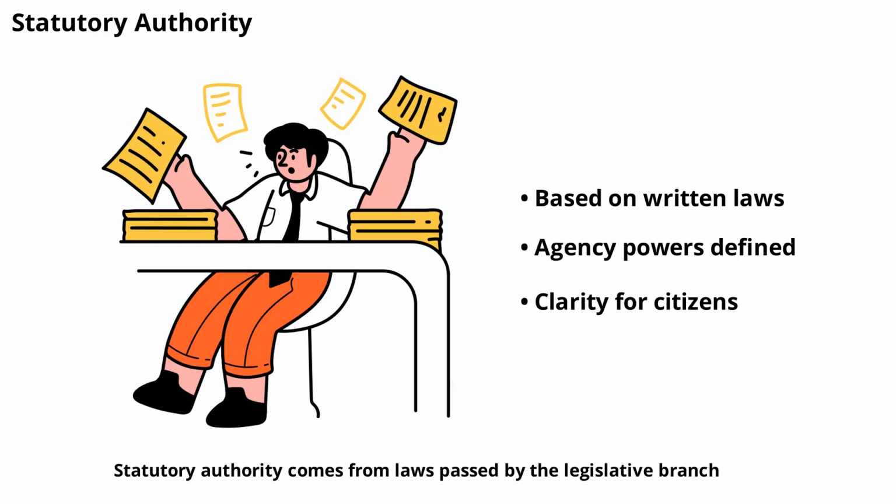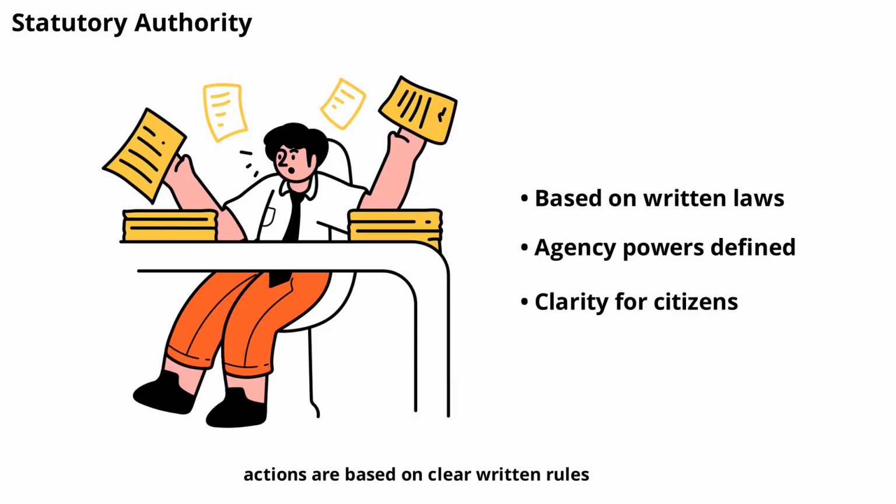Statutory authority comes from laws passed by the legislative branch. These statutes give government agencies the power to regulate specific areas such as health, education, or transportation. Statutory authority ensures that government actions are based on clear, written rules, making it easier for citizens to understand their